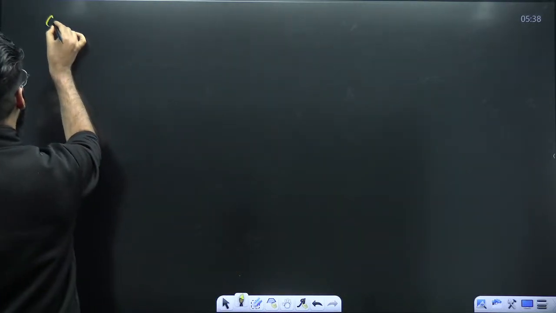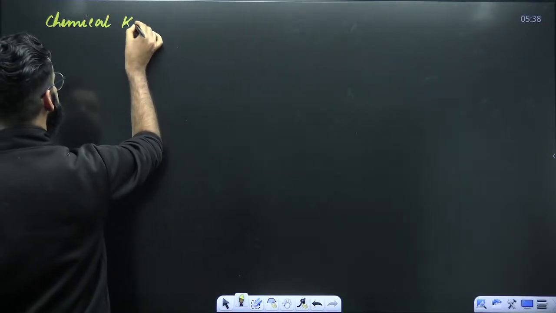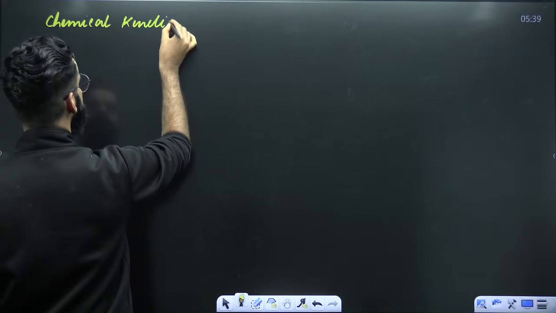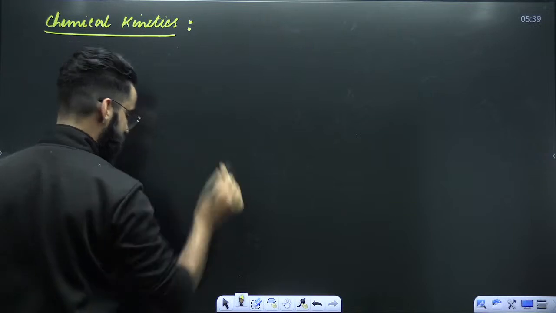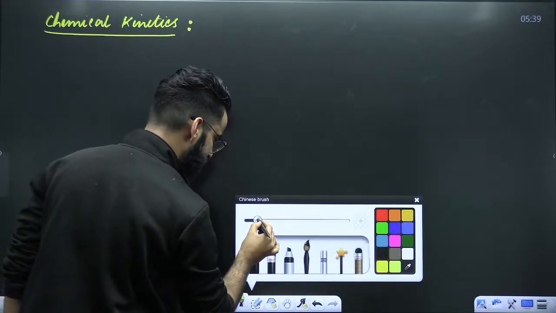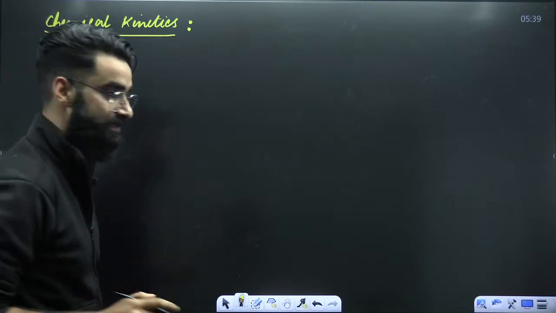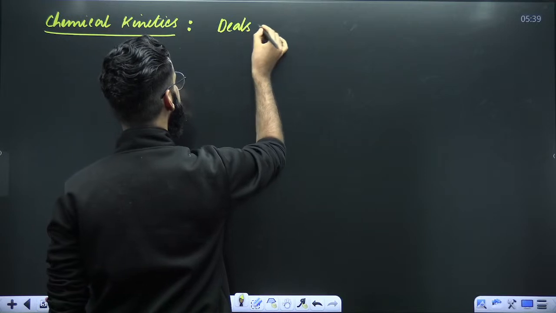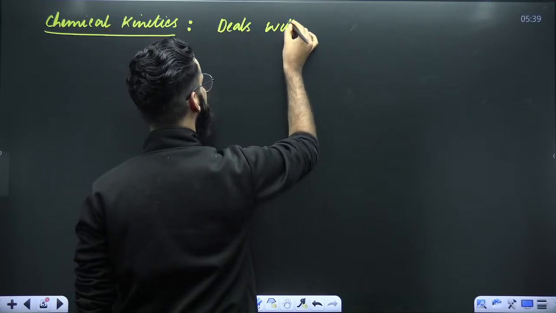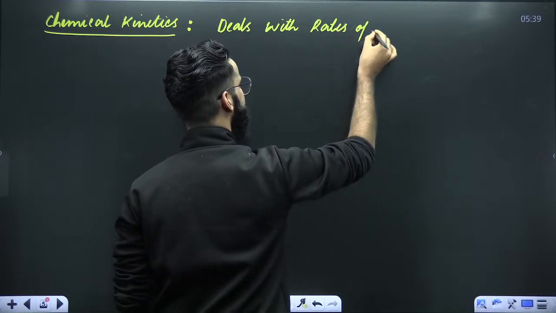First of all, let me give you a brief introduction of the chapter Chemical Kinetics. A brief description about what all things we are going to cover in this chapter. This Chemical Kinetics deals with what? Number 1, it deals with the rates of the reactions.